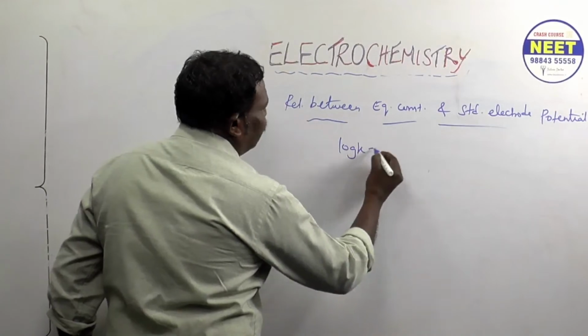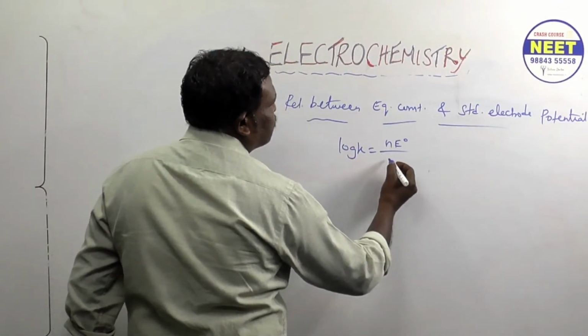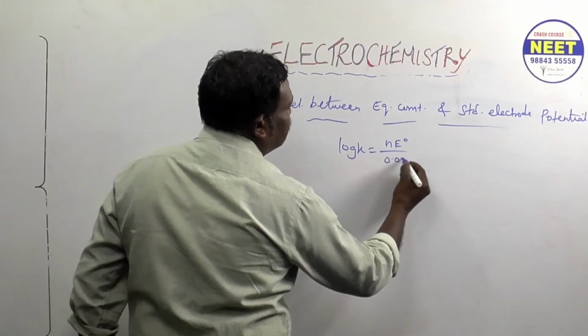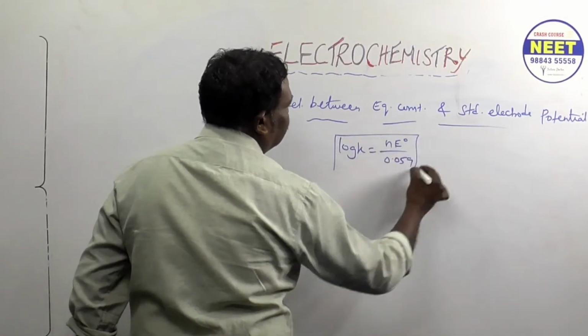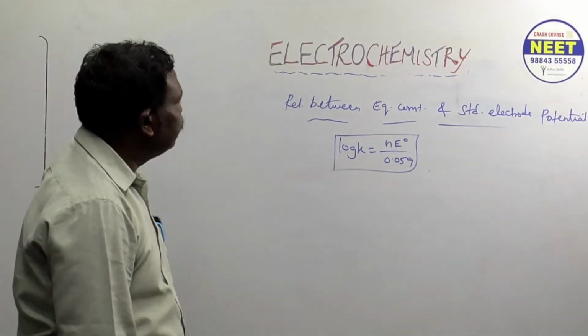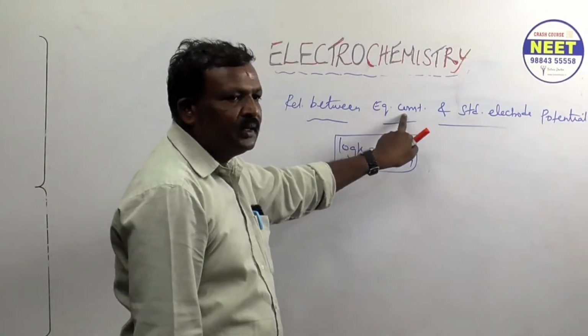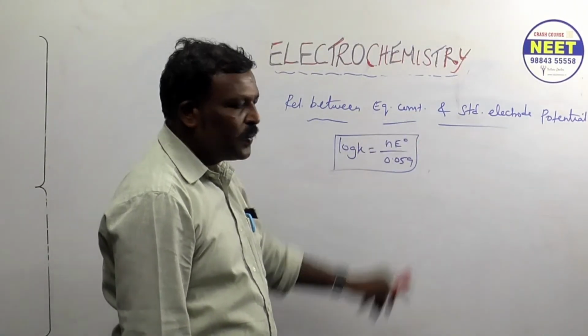Log K is equal to nE0 by 0.059. What is K? K is called what? Equilibrium constant. Okay.